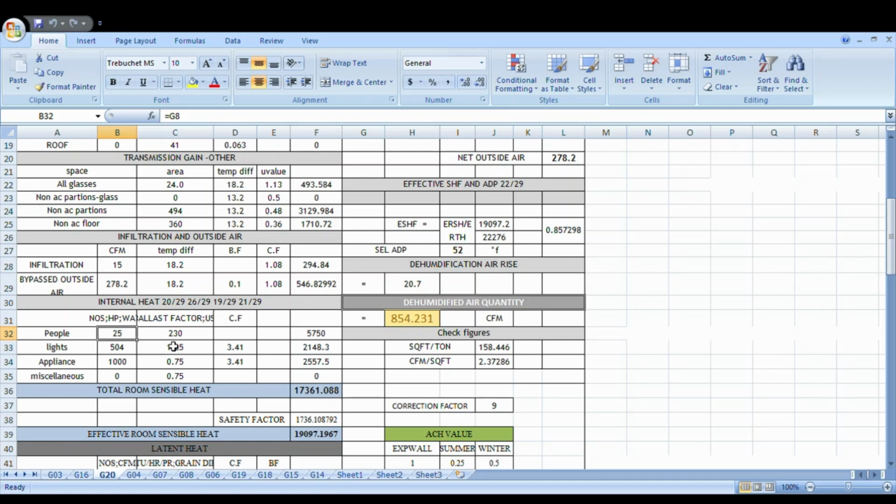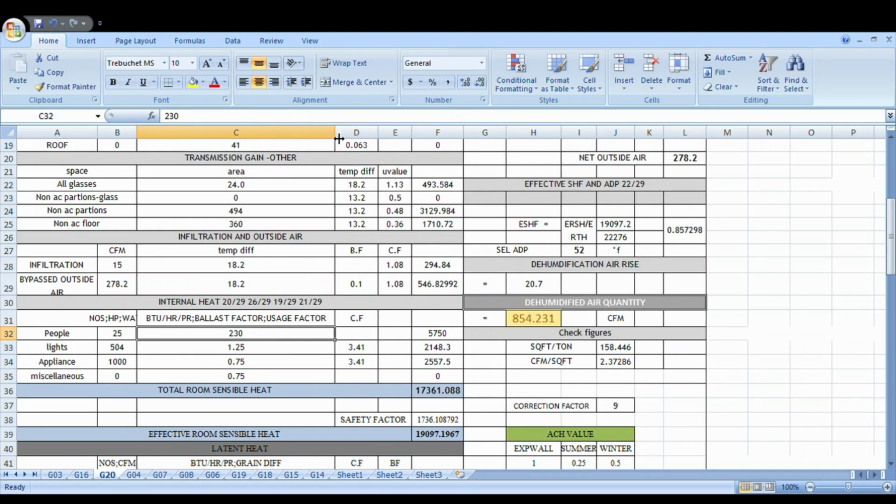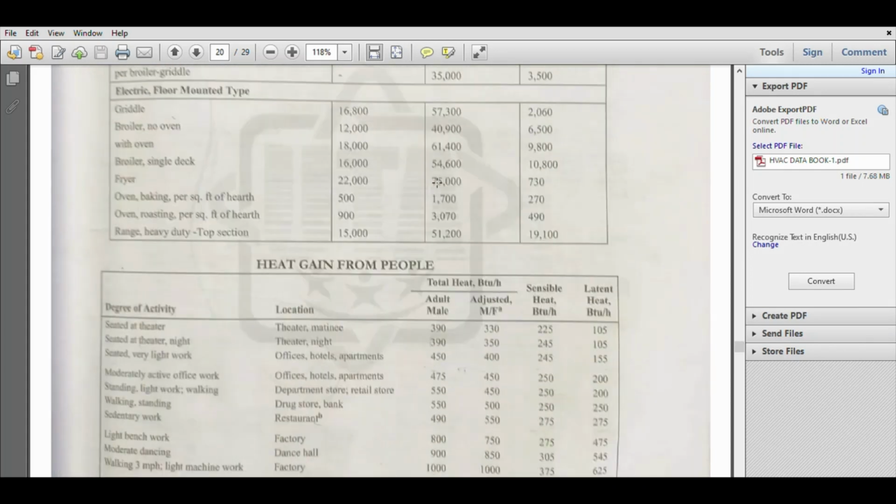One second. See, this is the design data book.